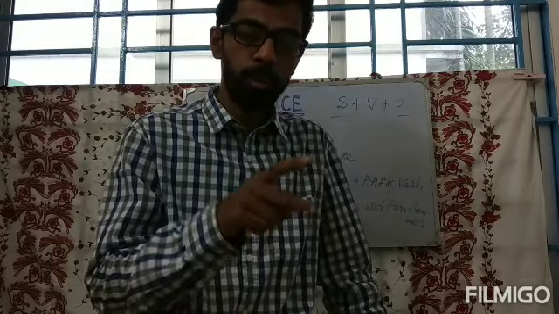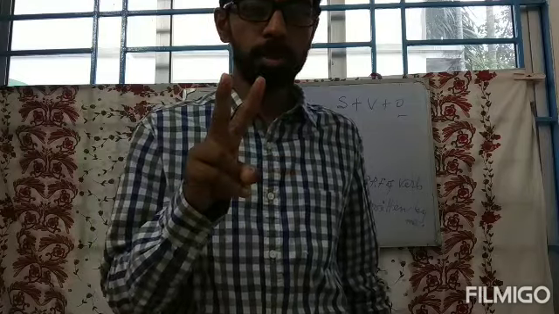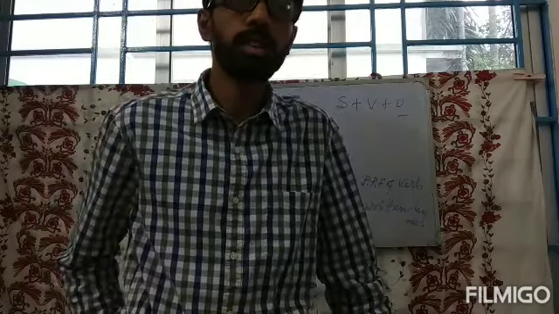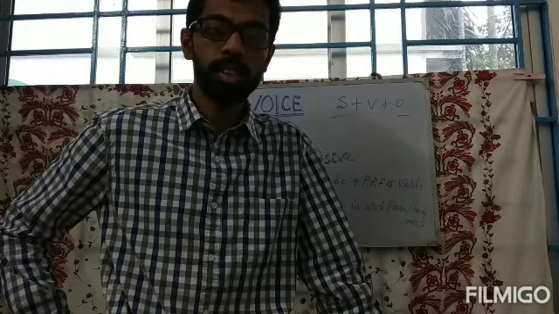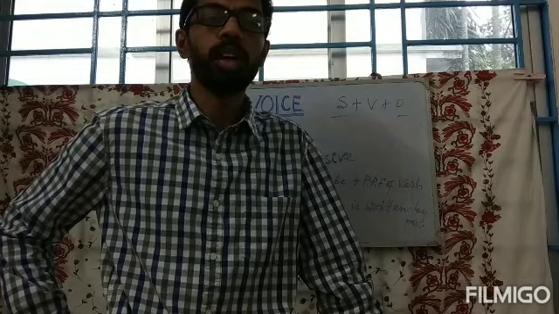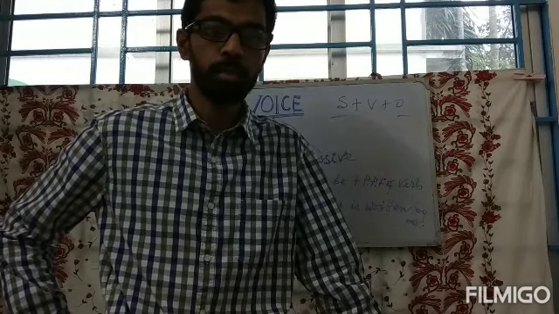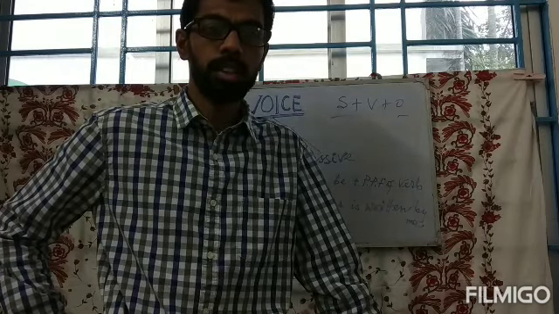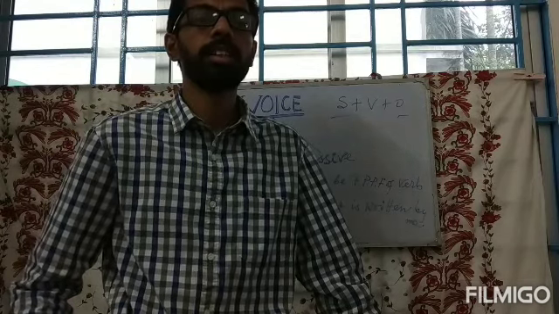Another way of finding the object. Sometimes there are two types of objects, a direct object and an indirect object. To find out the direct object, you have to ask the verb with what, and to find out the indirect object from the sentence, you have to ask the verb with whom. Look, he wrote me many letters.